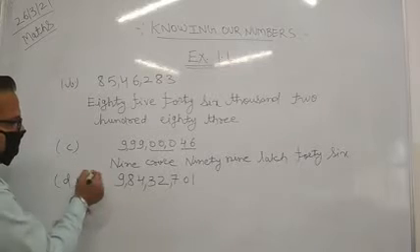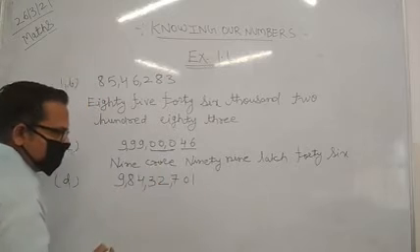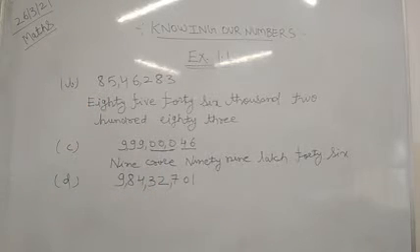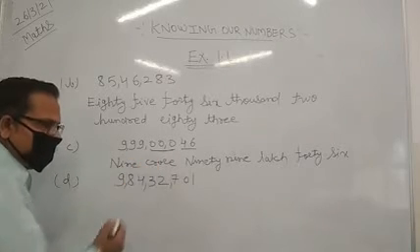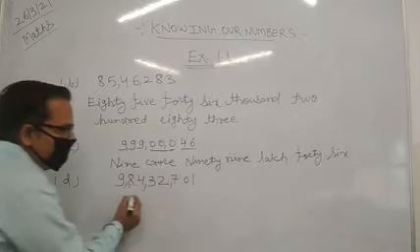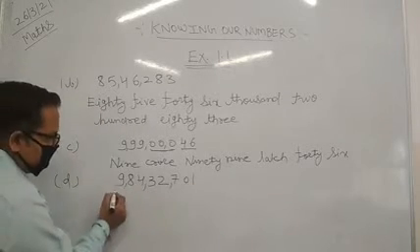A similar kind of thing will be applied here, but what is the difference? In the previous case we saw there were 3 zeros, but in this case we do not have any zeros in between the digits. So what will we do? We will start from here.